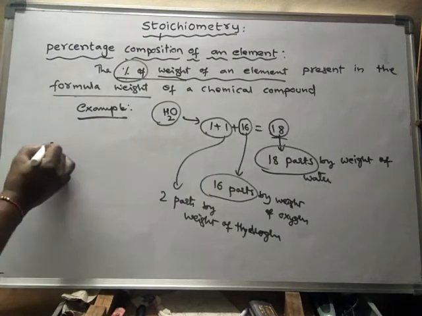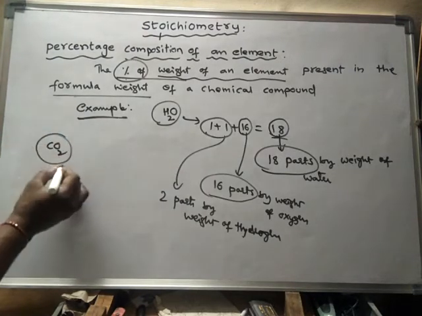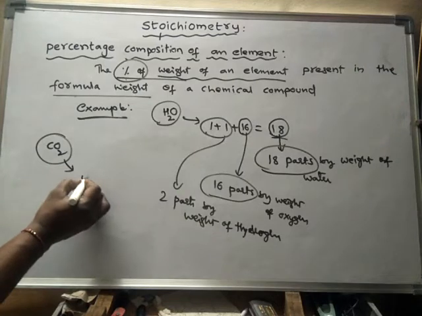Suppose it is carbon dioxide, then its formula weight is 44.